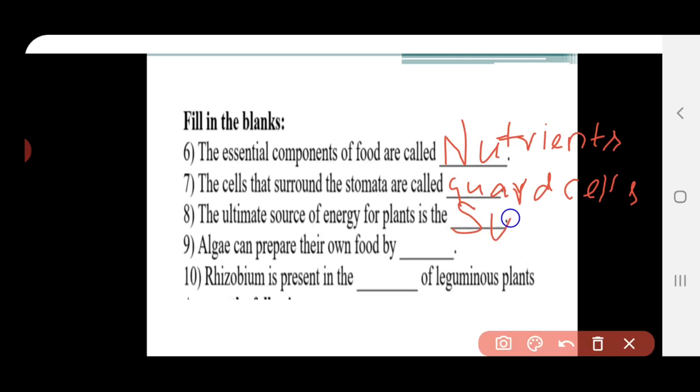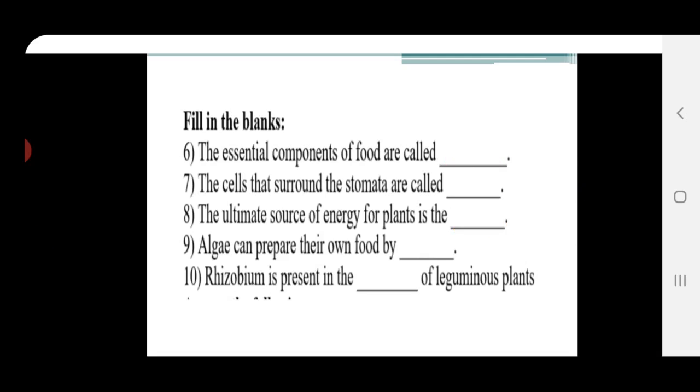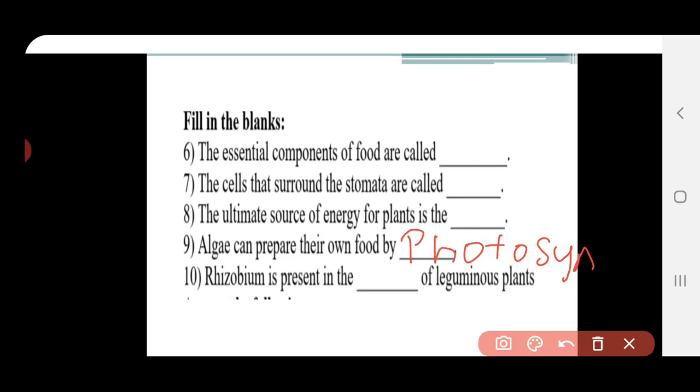So it is from the sunlight. S-U-N-L-I-G-H-T. Okay, from the sunlight. And next, algae can prepare their own food by the process called photosynthesis. P-H-O-T-O-S-Y-N-T-H-E-S-I-S. Okay, by the process called photosynthesis.